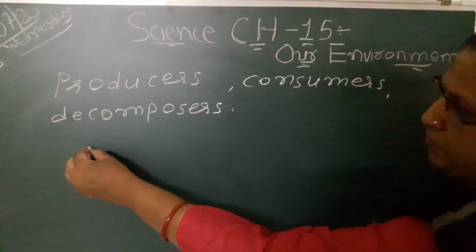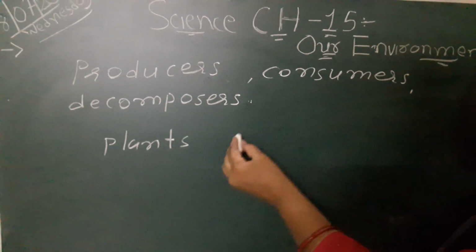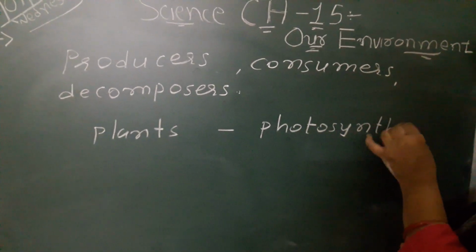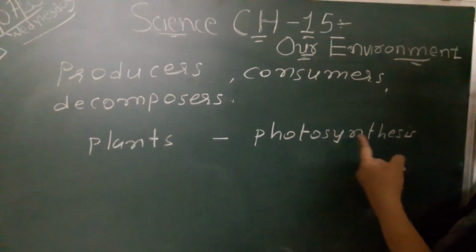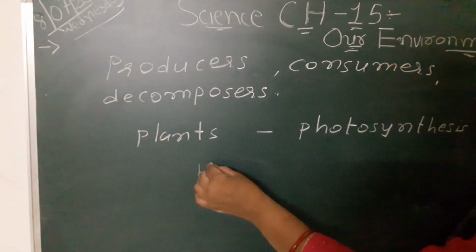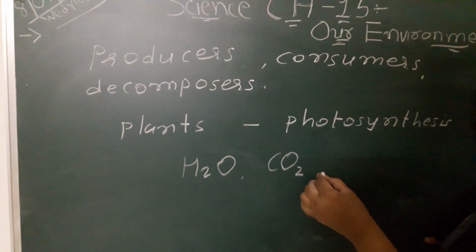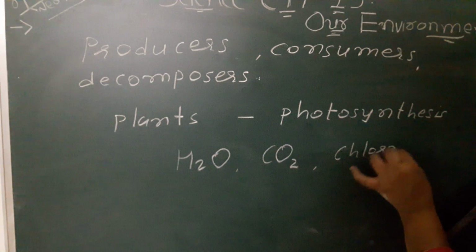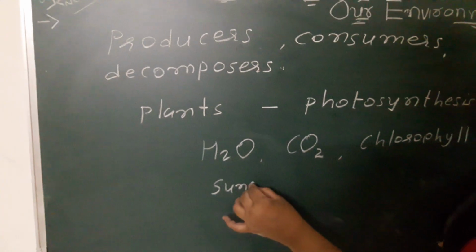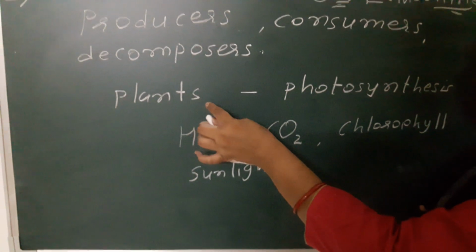Producers, for example, plants, because plants prepare their own food by the process of photosynthesis, by using water, carbon dioxide, with the help of chlorophyll and in presence of sunlight to make the food glucose.